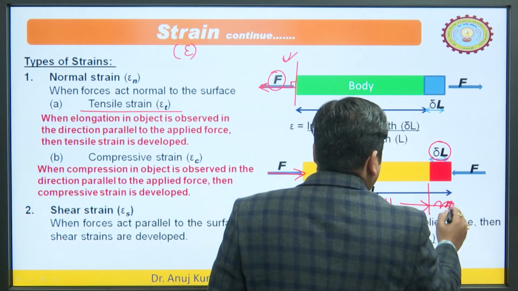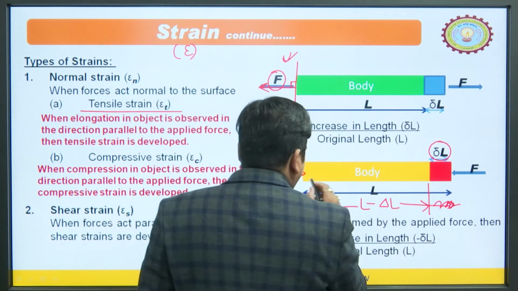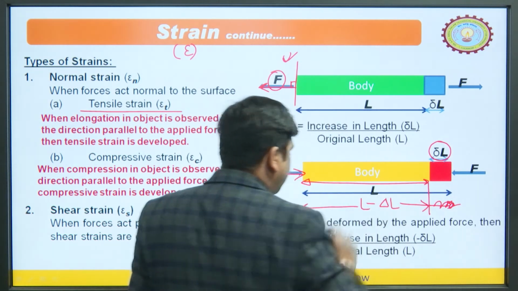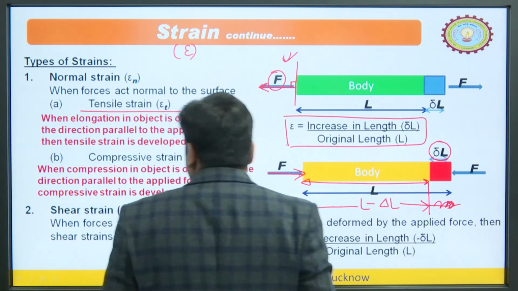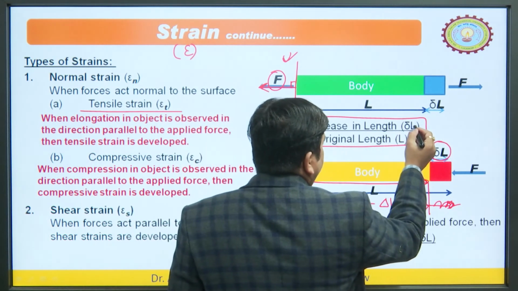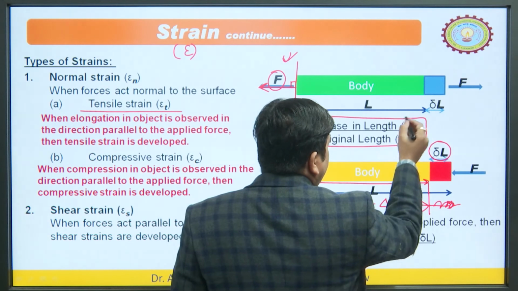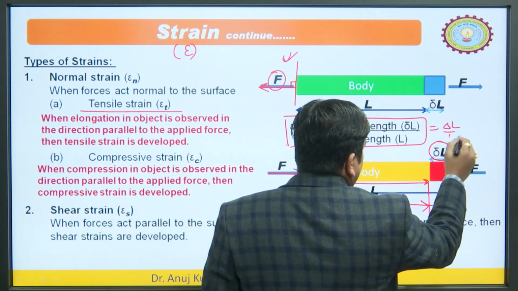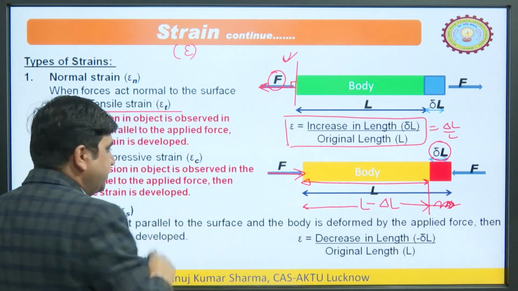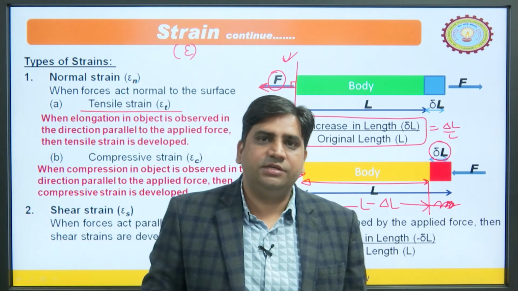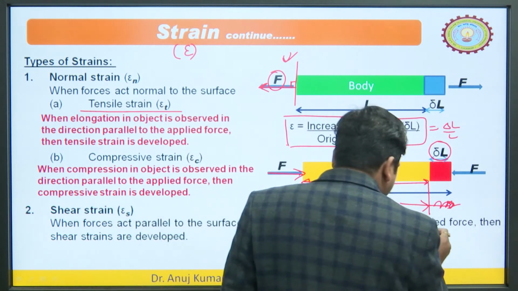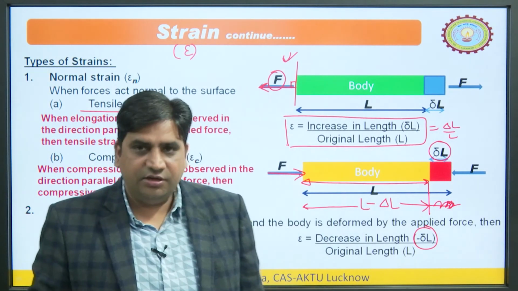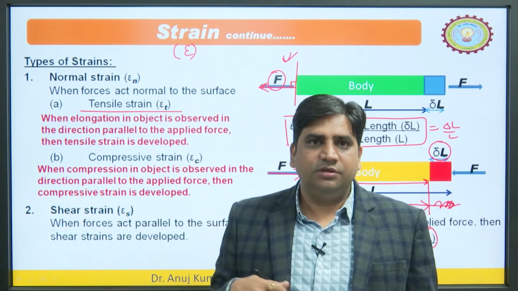So, from here to here what is the length? Initially its length was L, now it has reduced to L minus delta L. So, epsilon, this is the tensile strain. So, how much is it? The increment in the length divided by the original length. So, delta L by L. Now, compressive strain means decrement in the length. Decrement means we have the negative sign here. So, minus delta L by L. This negative sign signifies the reduction in the length, right. So, this is the normal strain.